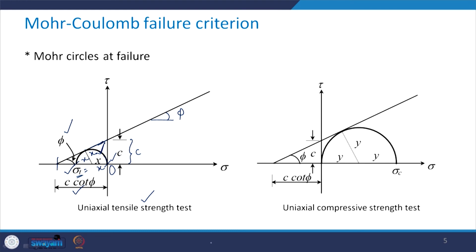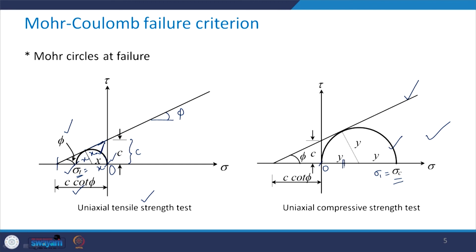Now take a look at the other figure, which is for the UCS test. In case of the UCS test, the value of sigma 1 is going to be equal to sigma c, which is the uniaxial compressive strength, and sigma 3 is equal to 0. Obviously, because it is on the positive side, the Mohr Coulomb failure envelope is valid in this case, which will be tangent to the Mohr circle at failure, representing this state of stress.